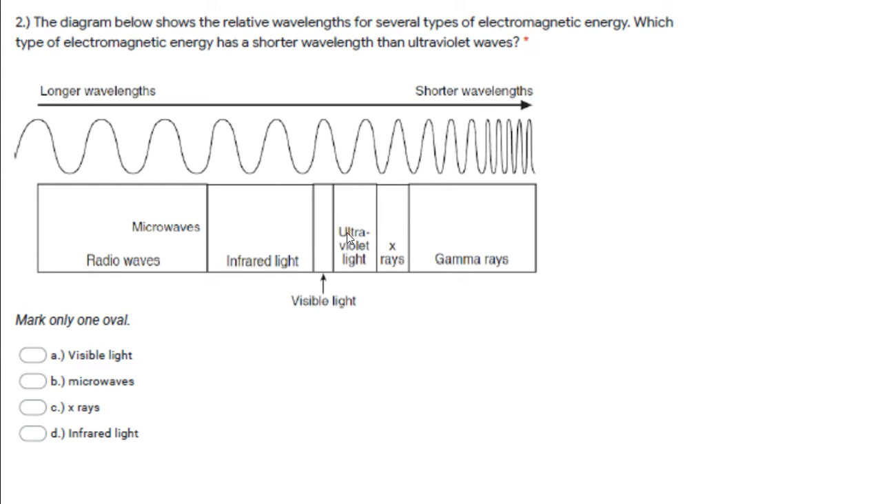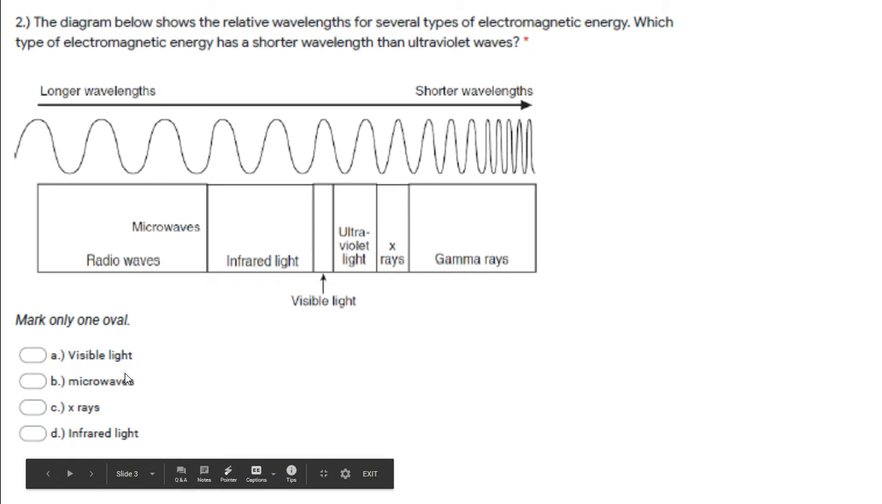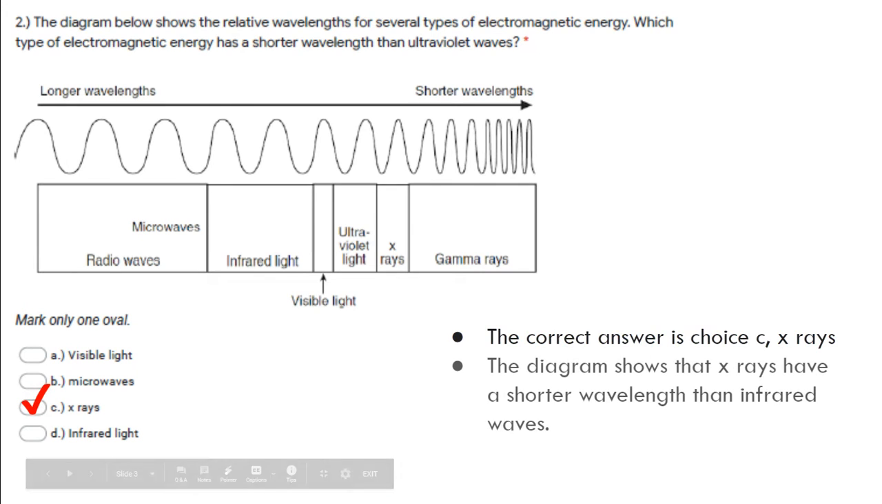We want one that's shorter than ultraviolet, so we have two choices, either X-rays or gamma rays, because they're on the shorter side and they're on the opposite side of ultraviolet. Do we have gamma rays? They would be the shortest. No, but we do have the correct choice, C, X-rays. Right? The diagram shows that X-rays have a shorter wavelength than the infrared waves.